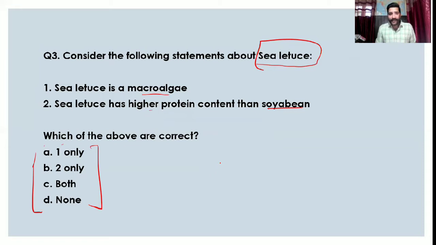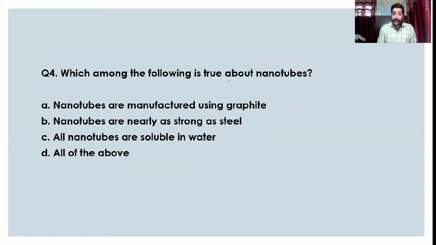Comment your answers, please. So which among the following is true about nanotubes? Very important topic, sir and ma'am. Around nanotubes, some question or the other keeps coming again and again. So nanotubes are manufactured using graphite. Nanotubes are nearly as strong as steel. All nanotubes are soluble in water. Or all of the above.